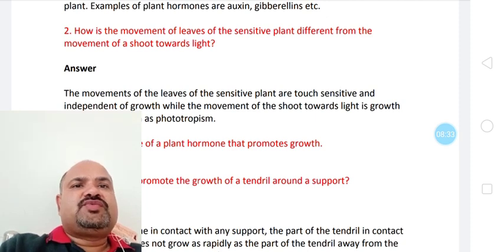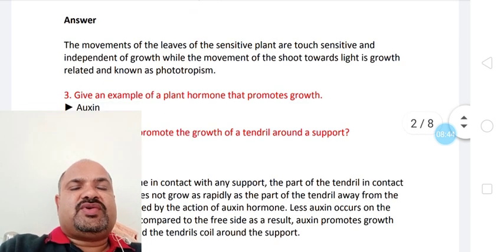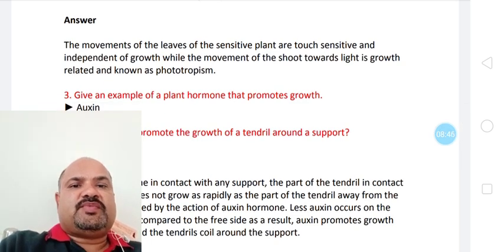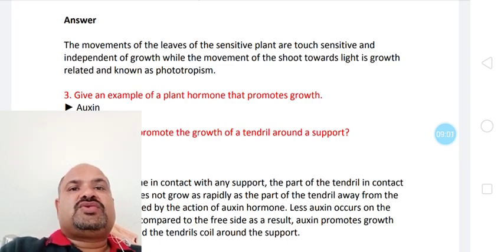Next question, how is the movement of leaves of the sensitive plant different from the movement of shoot towards light? So see here, tropisms are very important. Different tropisms: movement towards light, phototropism; movement towards water, hydrotropism; touch, thigmotropism. Some of the movements have direction dependent on the stimulus, some do not.